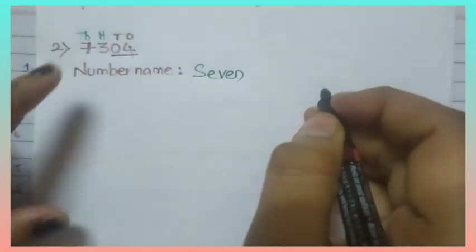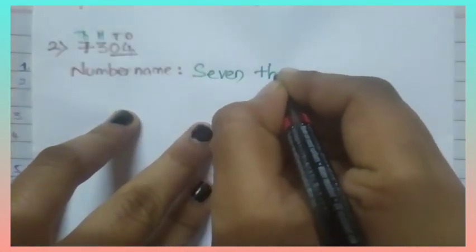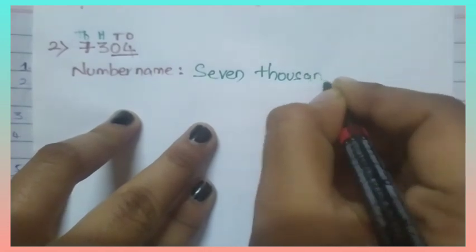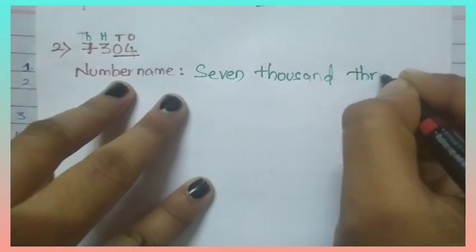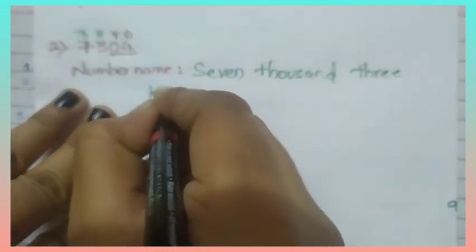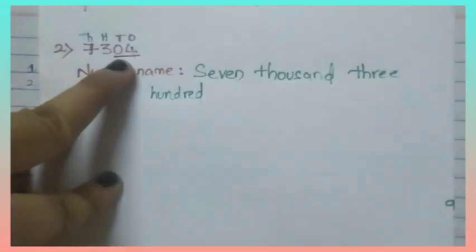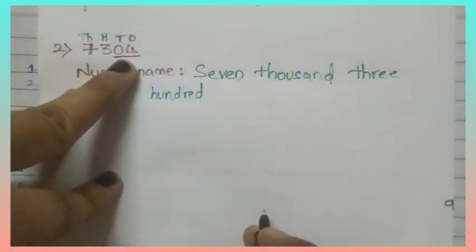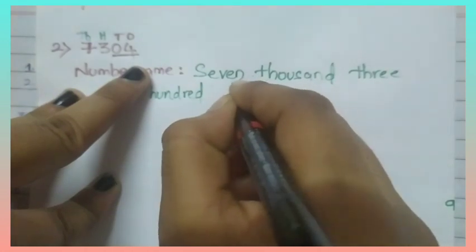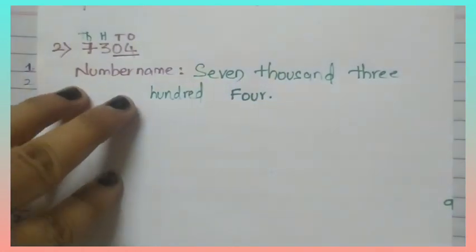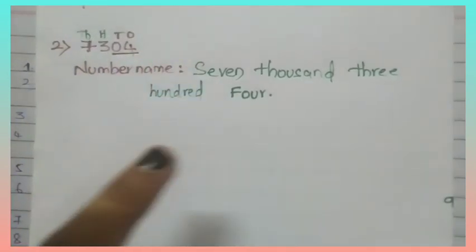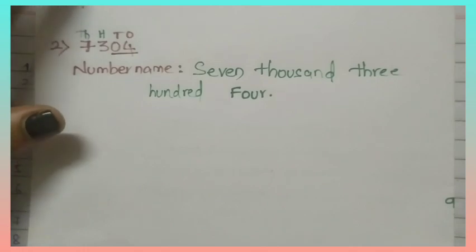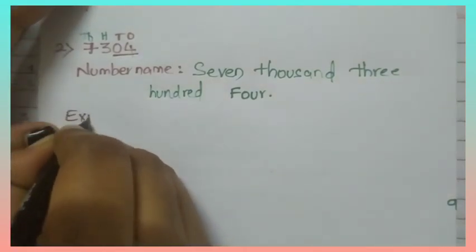So 7,000. How many hundreds are here? 3. 300. What I said, tens and ones should be written at a time. So 04 means we will take 4. If 40 is there, it means 40. 04 is there, so 4. 7,304. Now expanded form.